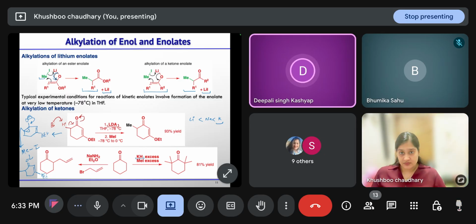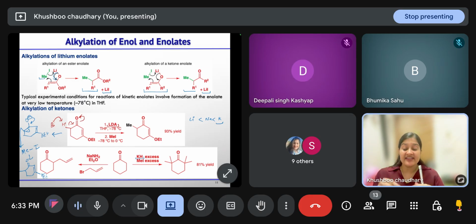Ma'am, the above reaction, this LDA one, is it related to 1,2 or 1,4 addition? No, they are just telling us about the reactivity of the lithium enolates and the potassium and sodium enolates. Okay, ma'am.